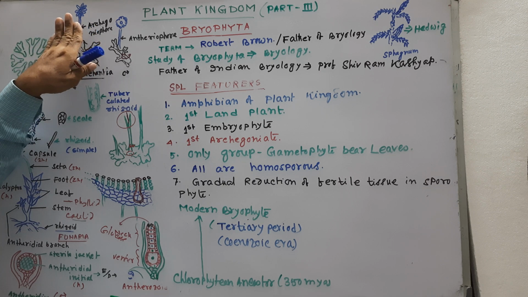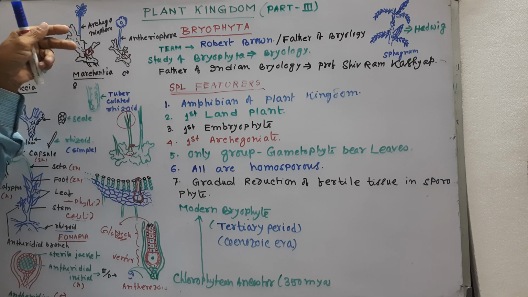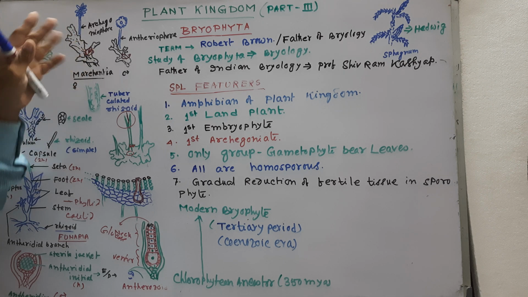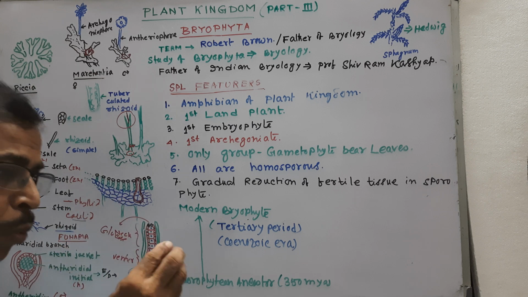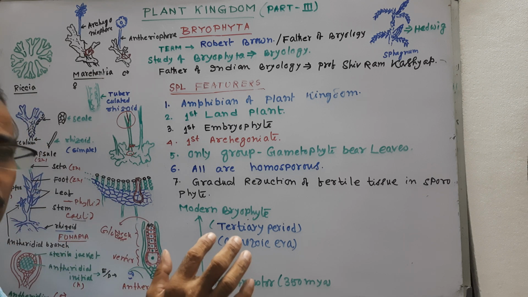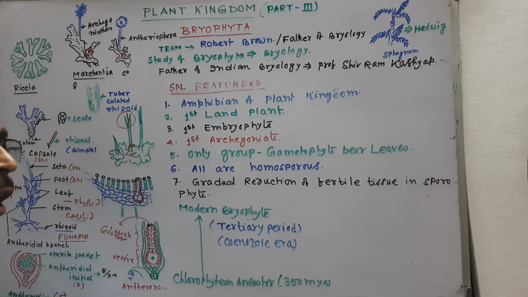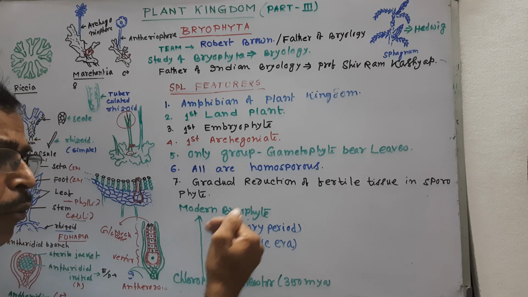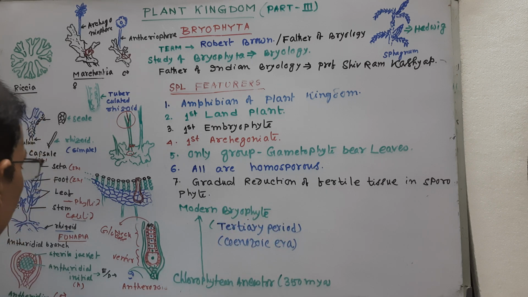Look here, this is Marchantia, where the sporophyte consists of foot, seta and capsule. The foot and seta are sterile, and only the capsule is fertile. But in the sporophyte of the higher Bryophyta, like Funaria, there are foot, seta and capsule, where the foot, seta and most of the capsule are also sterile.